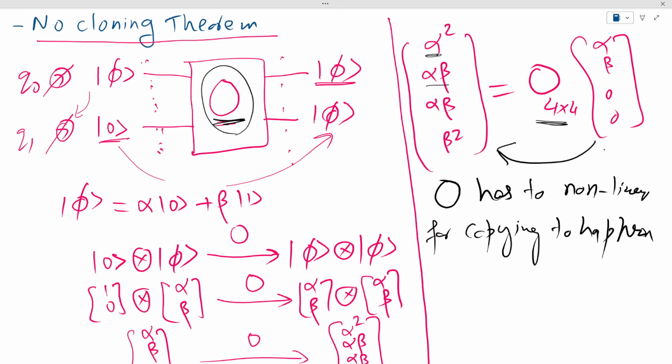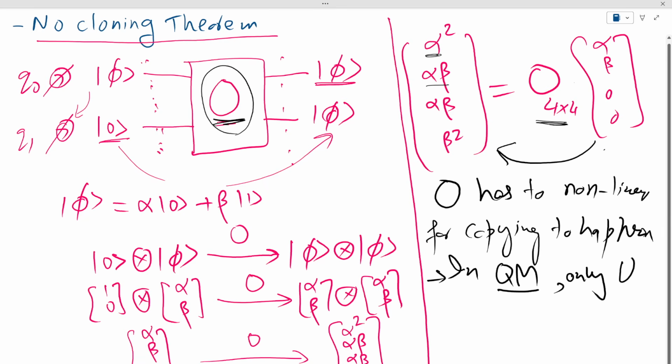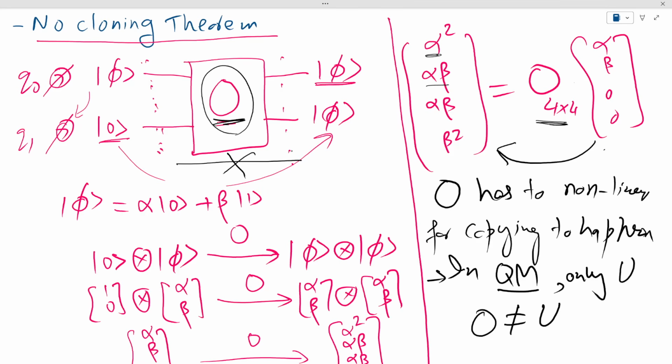Which cannot happen in quantum mechanics, because in QM we have already seen the postulates which state that only unitary transformations are allowed, which means that since O is not a unitary transformation, this copying operation is not possible in quantum mechanics. So now we see that we cannot copy the state of a qubit to another qubit and keep the previous qubit in the same state.